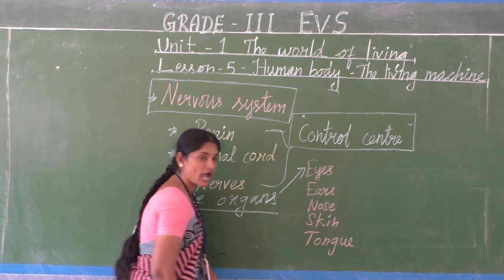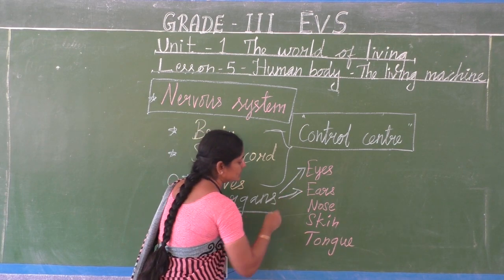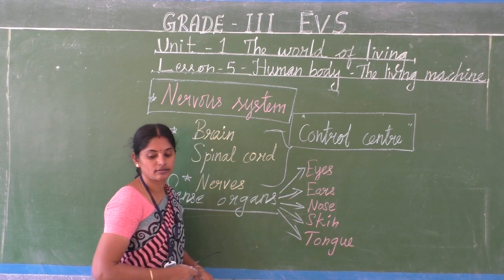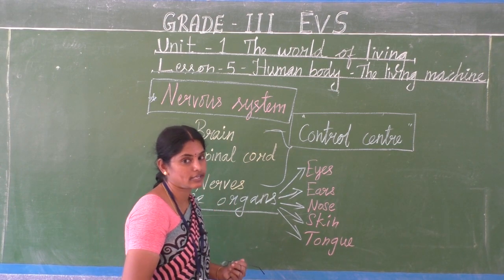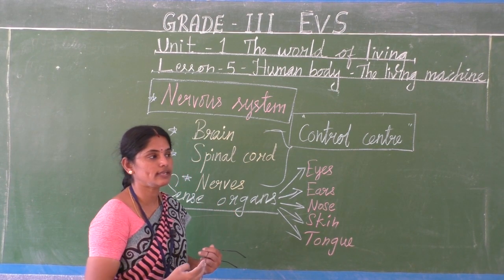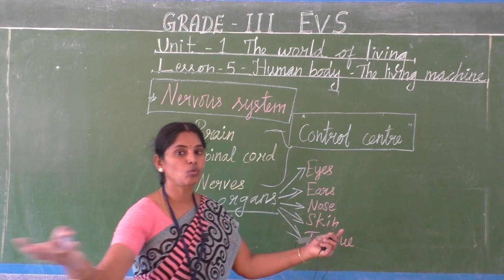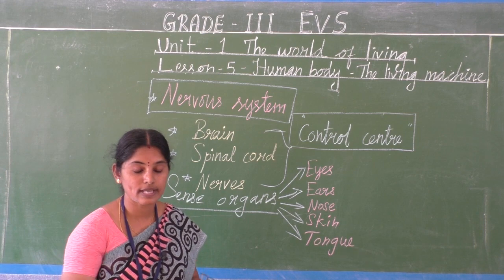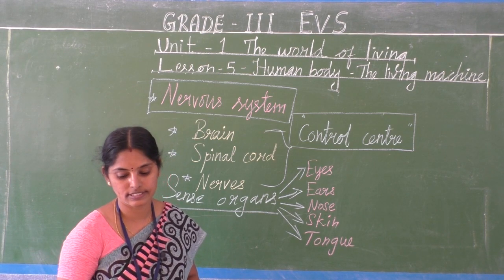5 sense organs: eyes, ears, nose, skin and tongue. Through these only we are able to know what happens in our surroundings, isn't it?